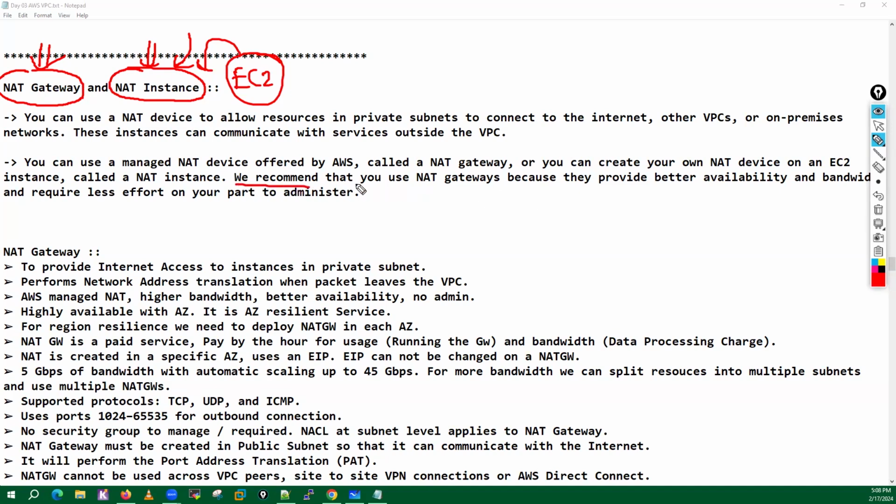It is always recommended by AWS that we use NAT gateways, because with NAT gateways we will not face problems with regards to availability and scalability. They provide better availability, better bandwidth, and require less effort to configure, which means you can configure these settings easily.